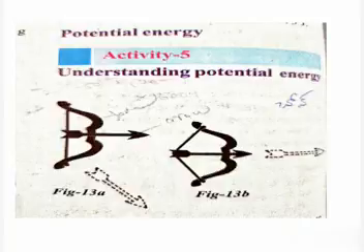So from this we can say the definition of potential energy like this: the energy possessed by an object due to change in its shape is known as potential energy. Okay, so here, where does the bow get this energy from? The bow got the energy from the stretched string.